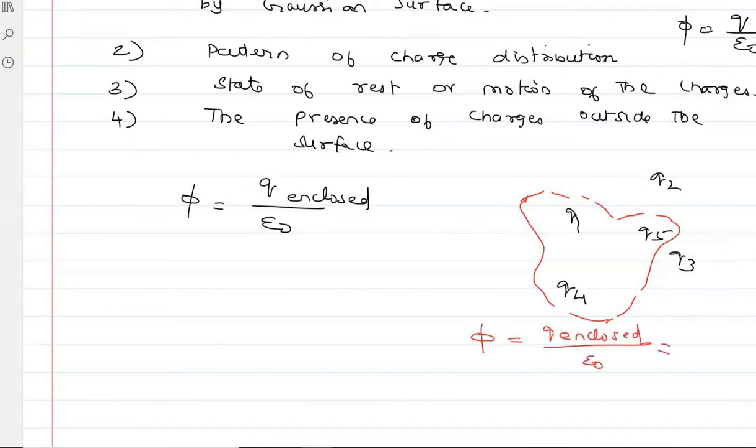So what are all the charges present inside the Gaussian surface? Q1 plus Q4 plus Q5 with the sign, divided by epsilon naught. Can I include Q2 and Q3? You cannot include them because they are not in the Gaussian surface. Clear or not? Outside charges have no contribution to the net electric flux of this Gaussian surface, that is the closed surface in consideration.